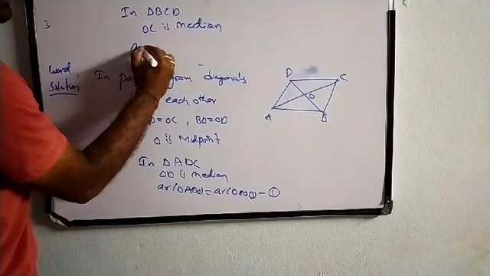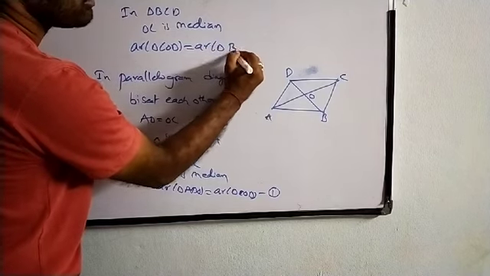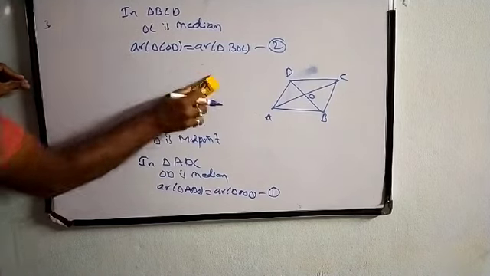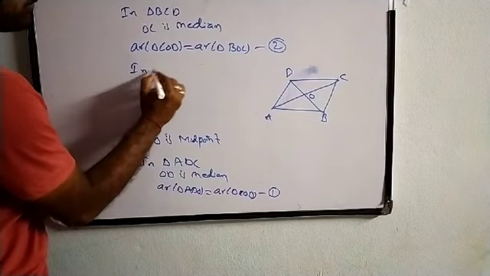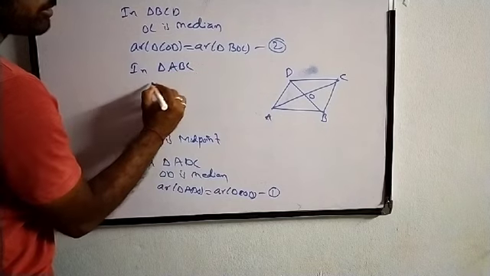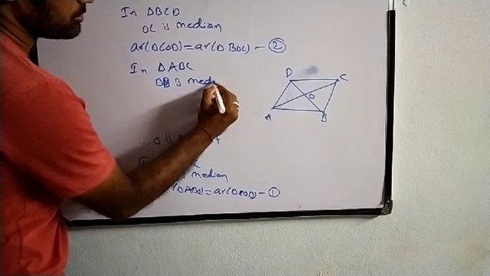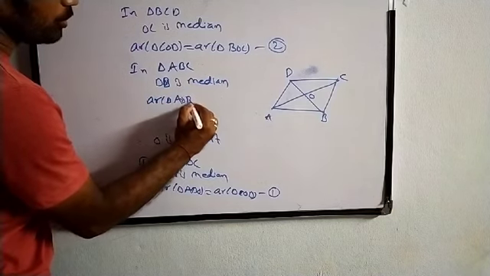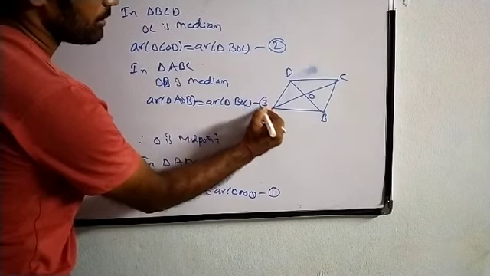So I can write area of triangle COD is equal to area of triangle BOC. Mark this as second equation. Next, in triangle ABC, OB is median. So area of triangle AOB is equal to area of triangle BOC. Mark this as third equation.